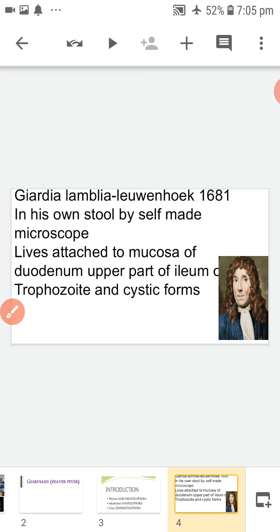Habitat. Giardia lamblia lives attached to the mucosa of the duodenum and upper part of the ileum of man. It occurs in the vegetative, that is trophozoite, and cystic forms.